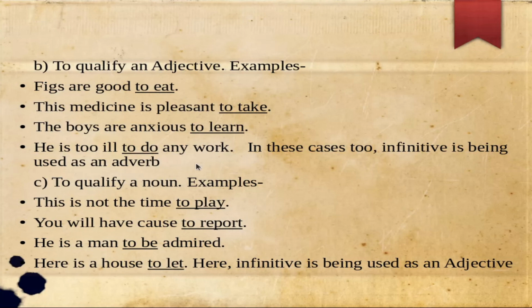We also use an infinitive to qualify a noun. This is not the time to play. You will have cause to report. He is a man to be admired. Here is a house to let. Now in this sentence, the infinitive is to let and it is qualifying the noun house. Here the infinitive is being used as an adjective.